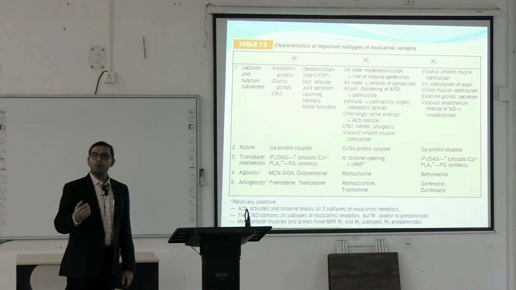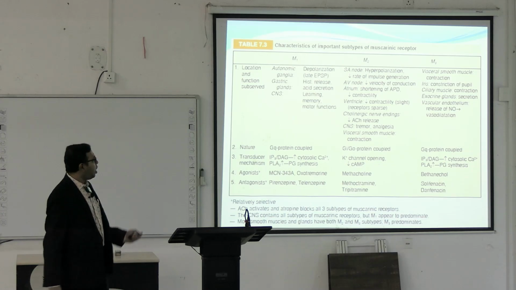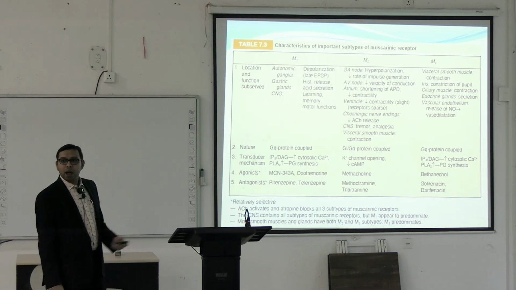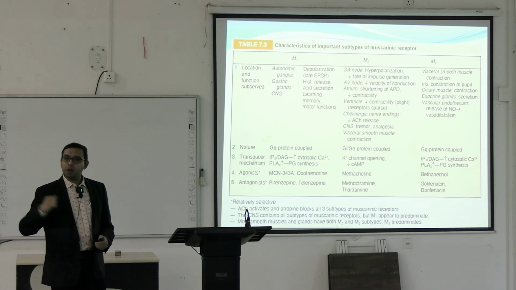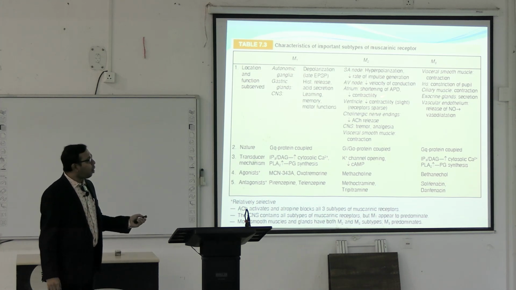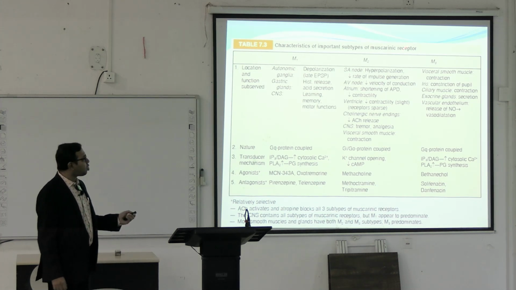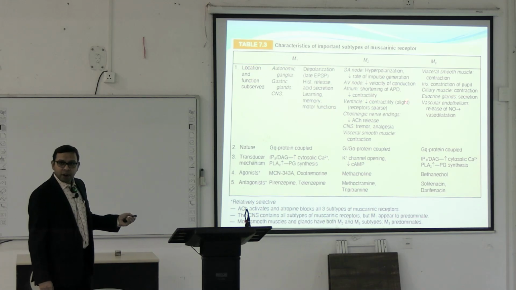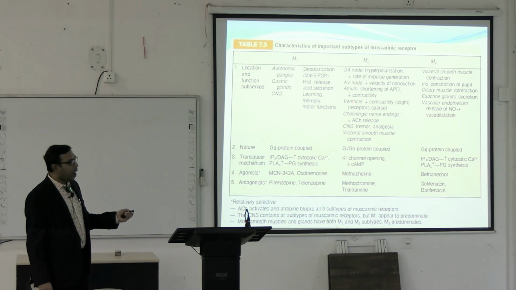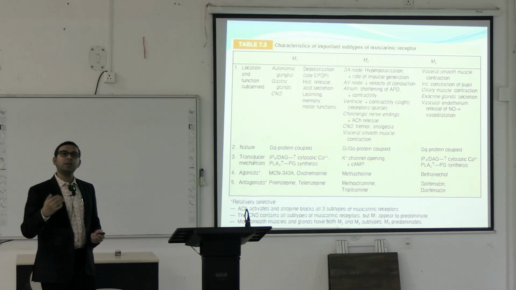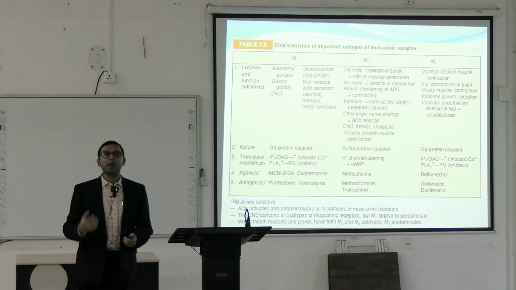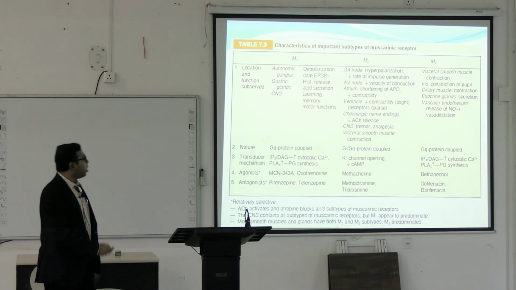Ultimately the heart rate will be decreased, and there will be decreased velocity of conduction. The action potential duration is also shortened, and the contractility of the atrium and ventricle are both decreased. So it causes negative chronotropic and negative inotropic effects.